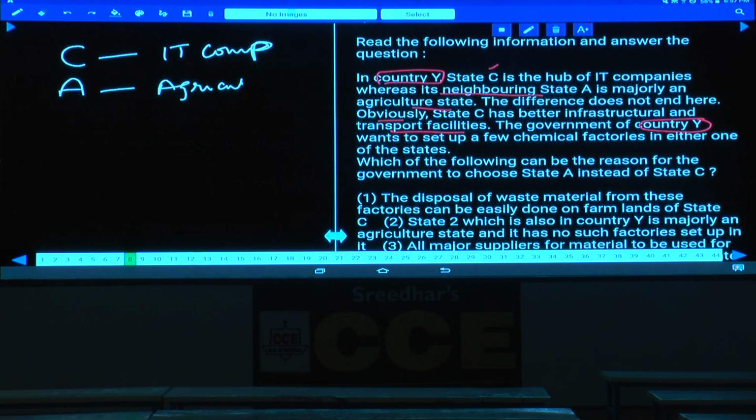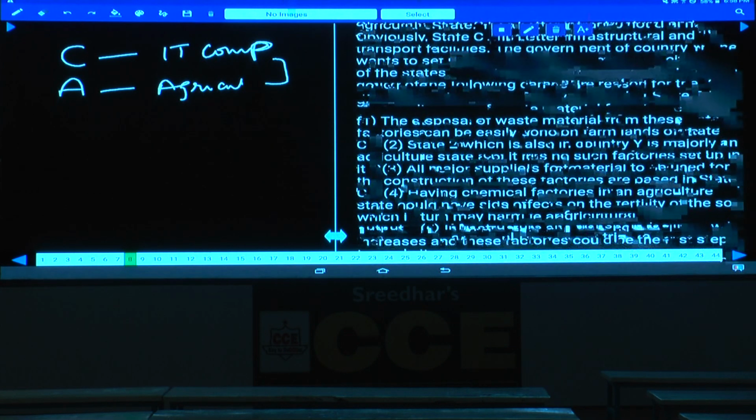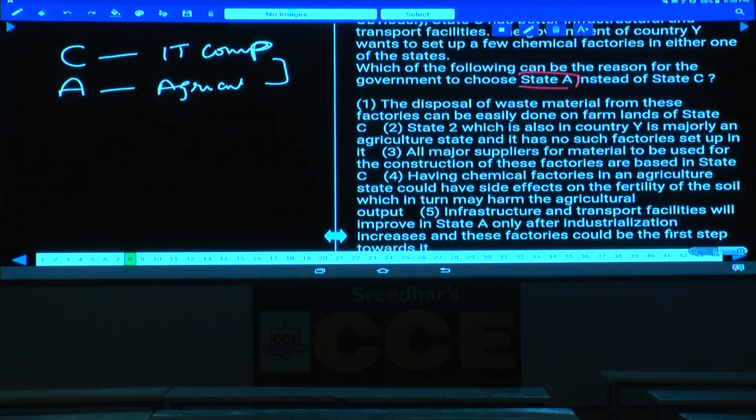Country Y wants to set up a few chemical factories in either one of the states. Either in C or in A, this government has decided to set up chemical factories in any one of these 2 states. Then which of the following can be the reason for the government to choose state A? Finally, let us take for example, they have chosen state A over state C, isn't it? Then what could be the reason why the government has chosen state A instead of state C? What could be the reasons?